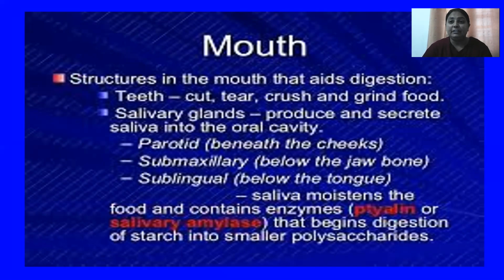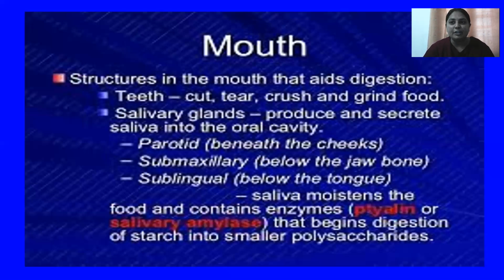This saliva, which is a kind of chemical secretion, contains the enzyme salivary amylase, previously known as ptyalin. It is secreted by three kinds of salivary glands present in different parts of your mouth. What are these salivary glands? They are the subparotid, present beneath your cheeks, the submaxillary, present below the lower jaw bone, and the sublingual gland, present below the tongue.